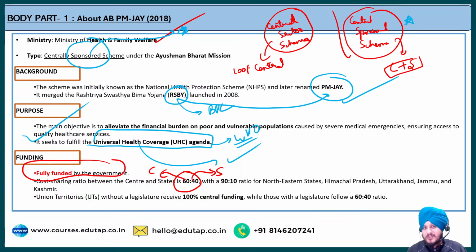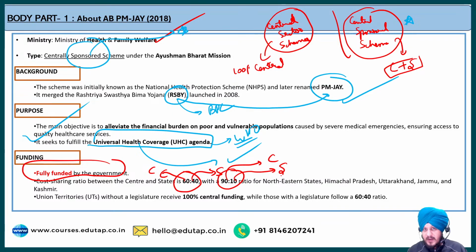But when we talk about states like the northeast states, Himachal Pradesh, Uttarakhand, Jammu Kashmir, these types of states which have the special category status, the ratio is divided into 90 is to 10. Fine. So 90% is given by the central government and 10% is given by the state government.